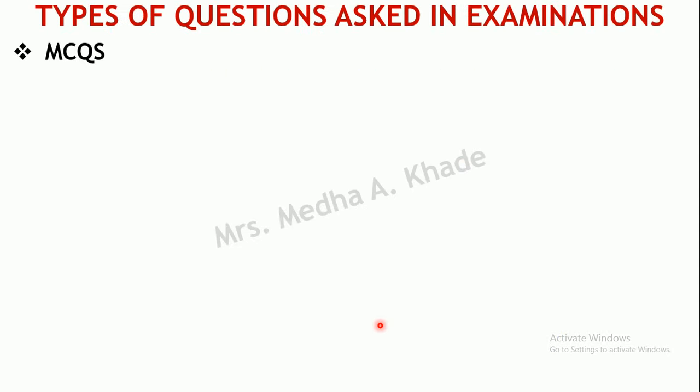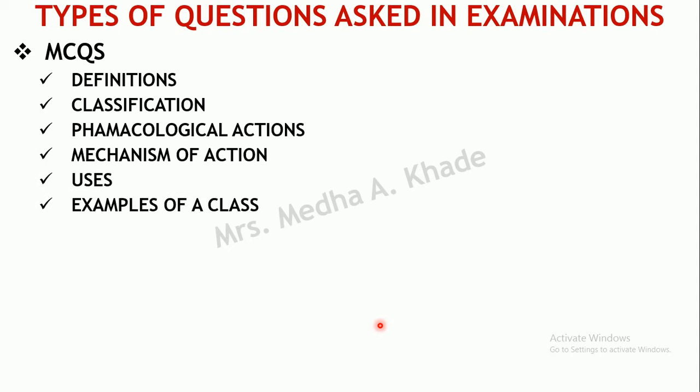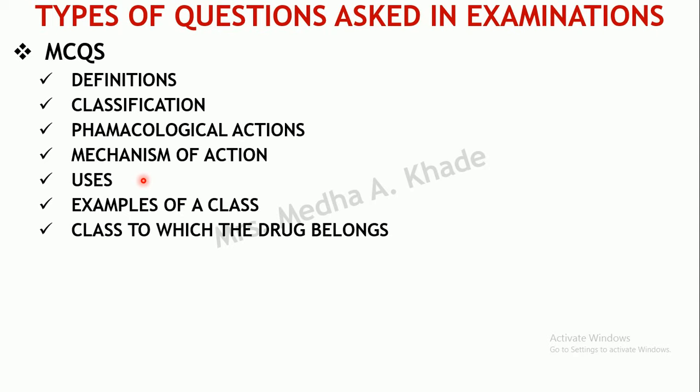Now, coming to the MCQs. MCQs might include definitions and classifications. Classification, in the sense, they may ask you for an example of a particular class, or which class a particular drug belongs to. Or they may ask about the pharmacological actions or mechanism of action of a particular drug, or the use of a particular drug.